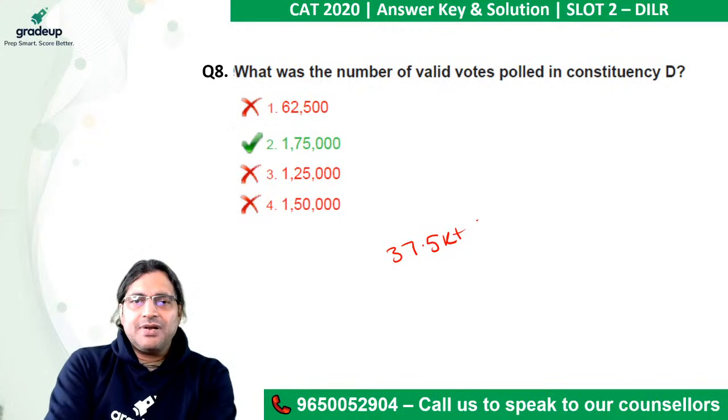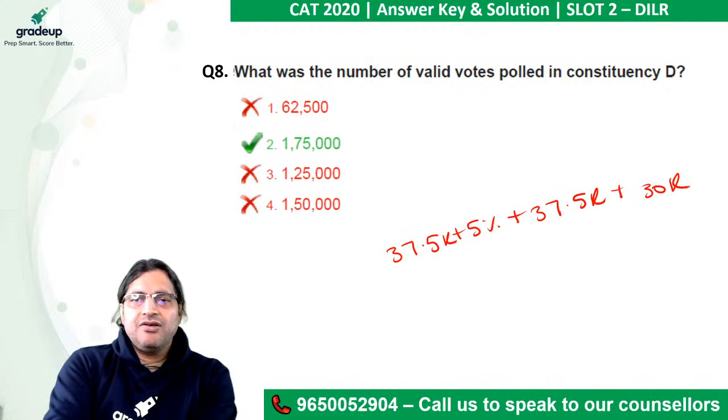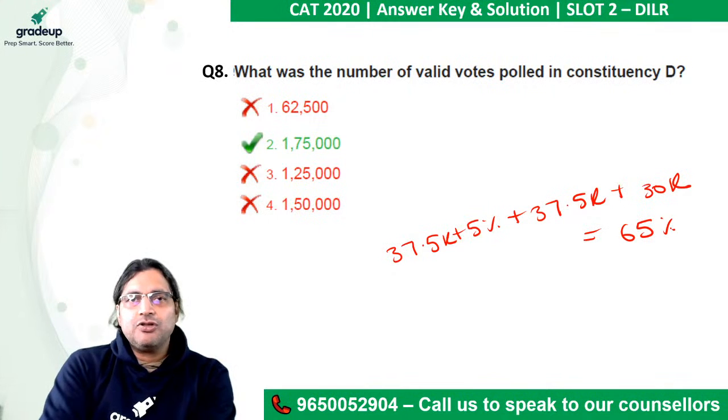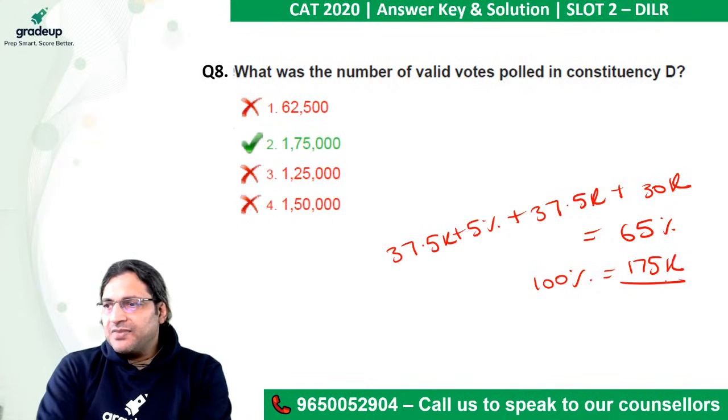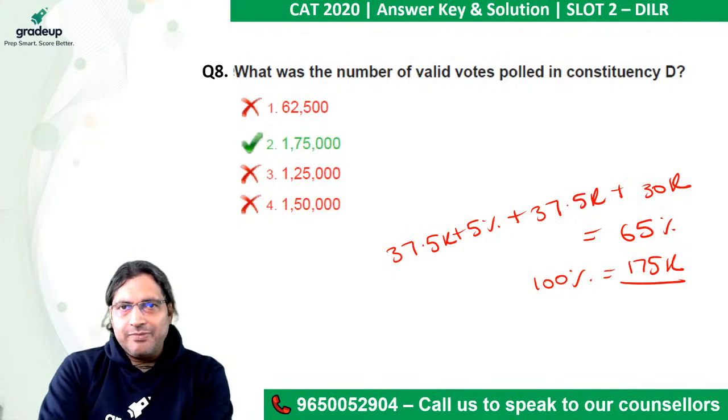37.5K plus 5%, plus 37.5K plus 30K, is what percent? It is 65%, because these were the only people who did not lose the deposit. So this will give you that 100% is 1,75,000. Any doubt, guys?